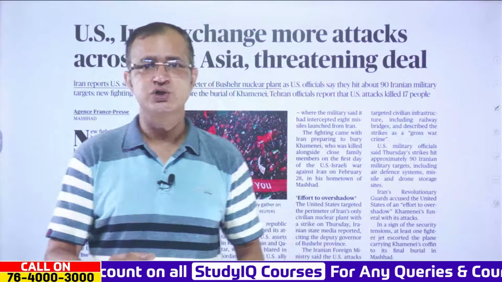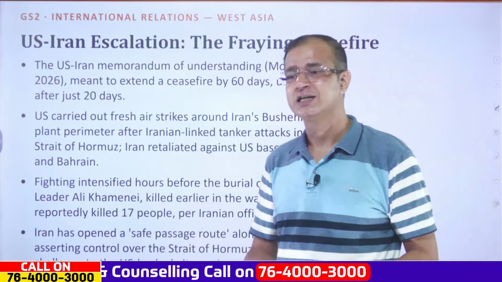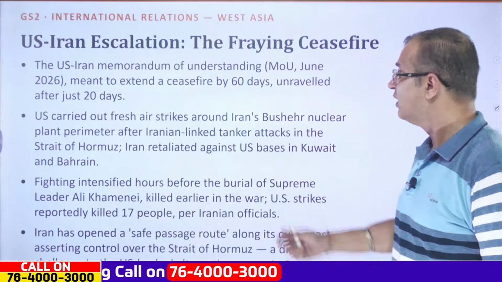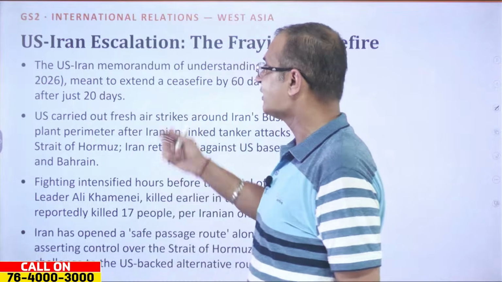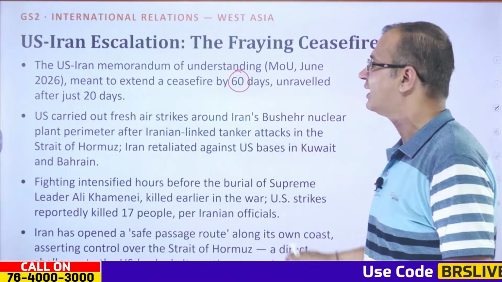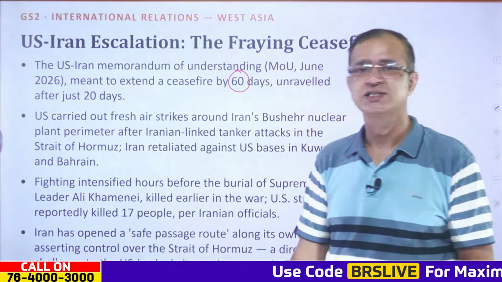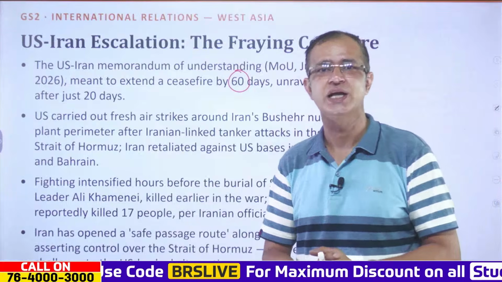Now, the next news is about the fresh waves of attacks between the US and Iran in West Asia. This is quite important, because the US-Iran memorandum of understanding that was signed in June was meant to extend the ceasefire by 60 days. But right now you can see that, just after 20 days, things have escalated to another dimension.